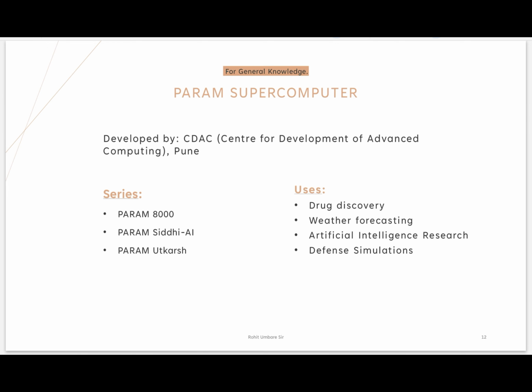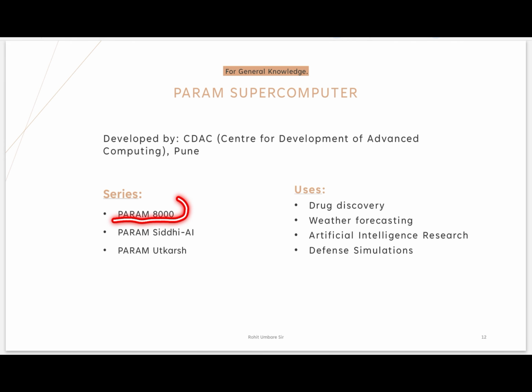And for your general knowledge, Param is India's supercomputer. Who developed it? CDAC. What is the full form of CDAC? Centre for Development of Advanced Computing. Where is it located? Pune. There are branches all over India, but the specific Pune branch made the Param supercomputer. It was developed as a series. For example, every vehicle has models. For example, Activa: first there was Activa 2G, then 3G, 4G, 5G, 6G, right? An advanced version, like a category or generation, we can say.